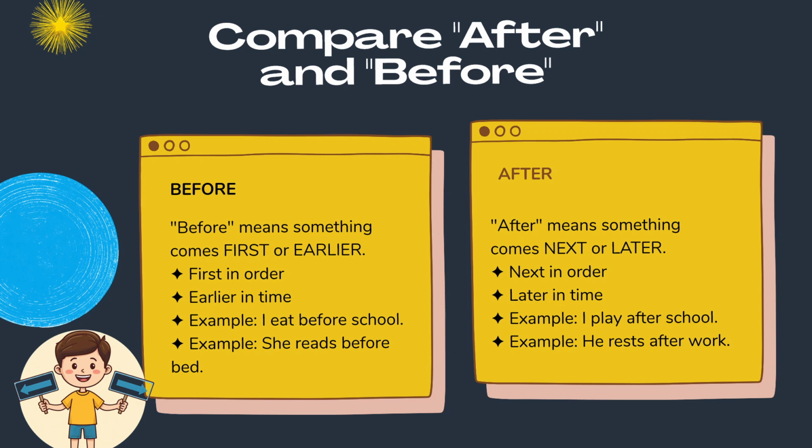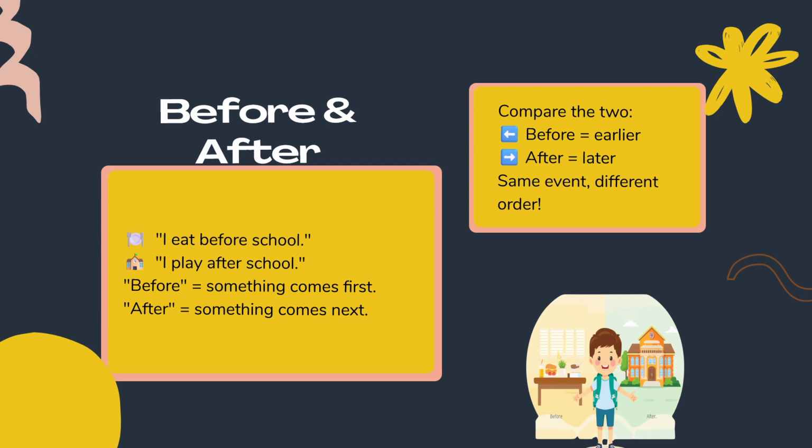After is the opposite of before. Before means earlier in time, and after means later in time. They show different parts of time. For example, I brush my teeth before bed, and I sleep after brushing my teeth. Before shows what happens first, and after shows what happens next.